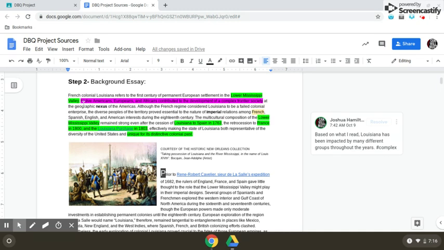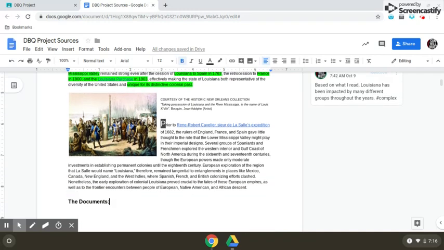As it says right here, and I highlighted to support my caption, Natives, Europeans, and Africans contributed to the development of a complex frontier society. So it lets me know that more than just one group impacted our state's development. And my hashtag for it was hashtag complex. So you had to do that for the first paragraph and the second paragraph down here.